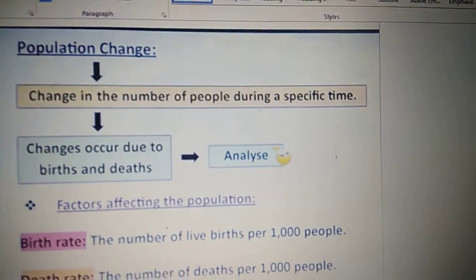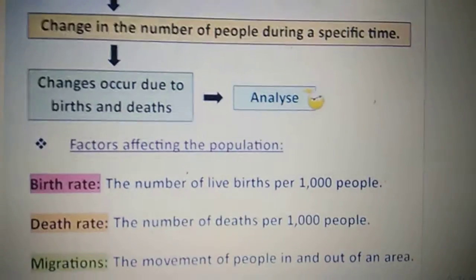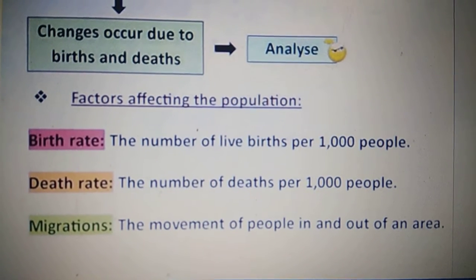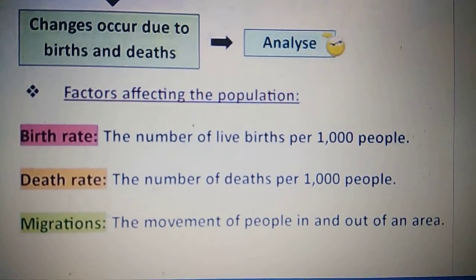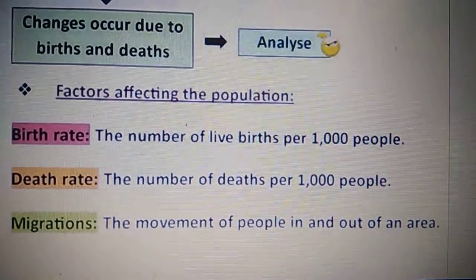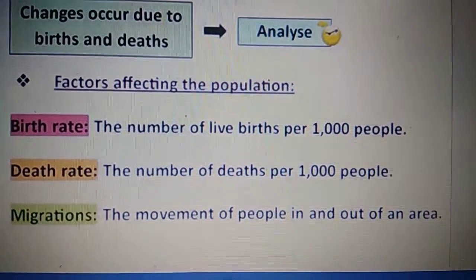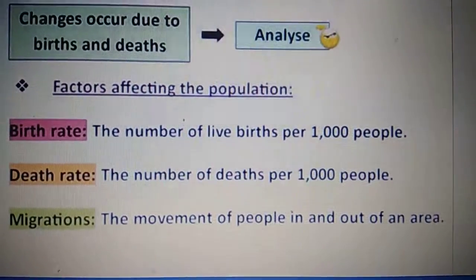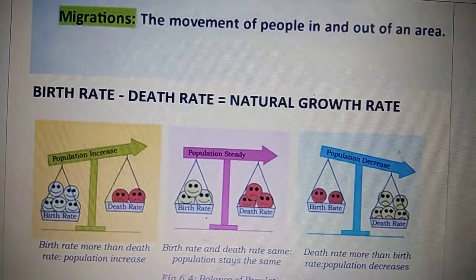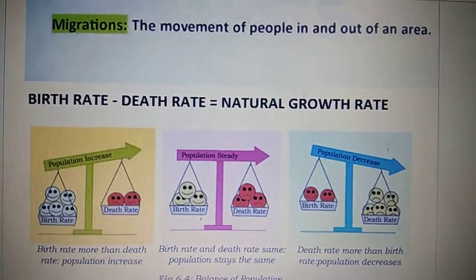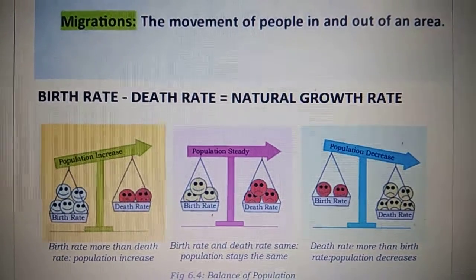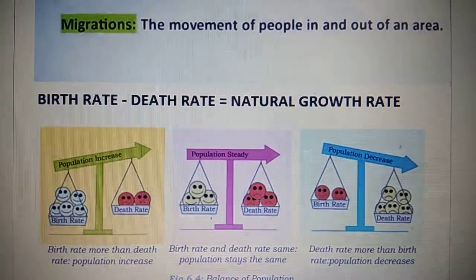Population change means the change in the number of people during a specific time. Now, what are the factors affecting population? It is birth rate, that means the number of live births per thousand people, then death rate, the number of deaths per thousand people, and another factor which influences population change is the movement of people in and out of an area. Children, birth and death are the natural causes of population change, and the difference between birth rate and death rate is called natural growth rate.